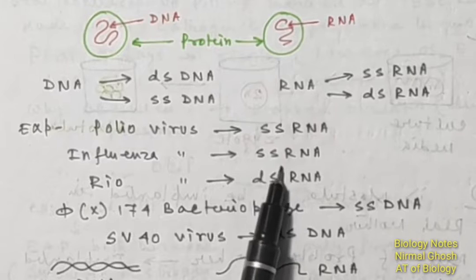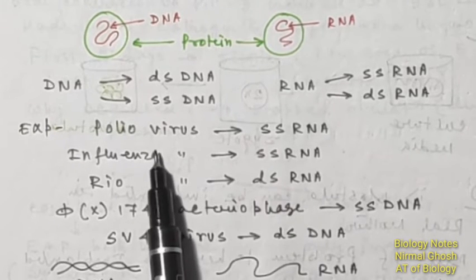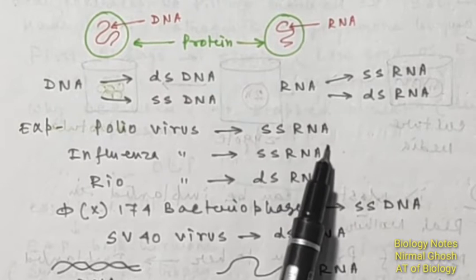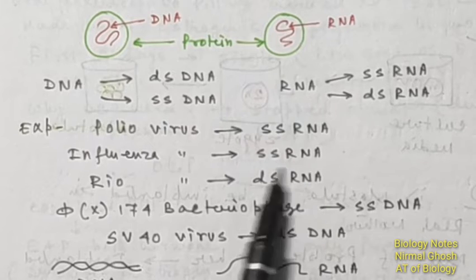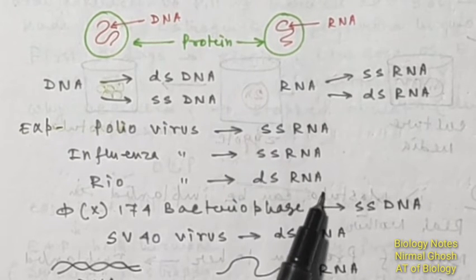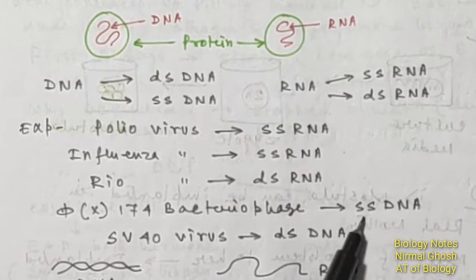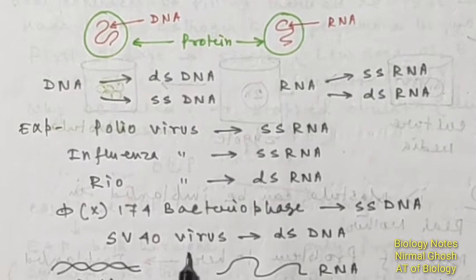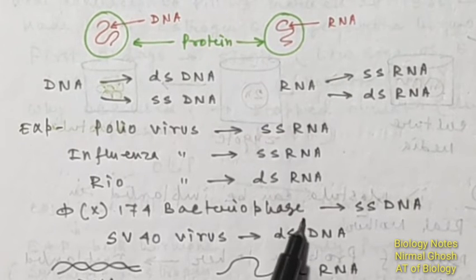And these are a few examples of viruses which contain the different types of DNA and RNA. The poliovirus is a single stranded RNA containing virus. Influenza virus is also a single stranded RNA containing virus, and reovirus is a double stranded RNA containing virus, and phiX174 bacteriophage is a single stranded DNA containing virus. HBV is a double stranded DNA containing virus, and these are important for your exam.